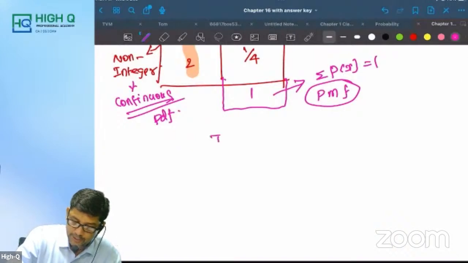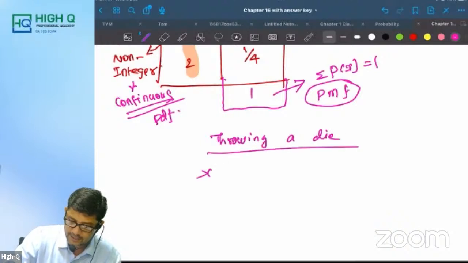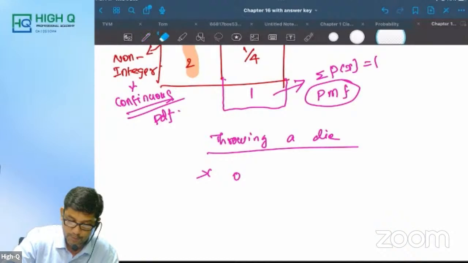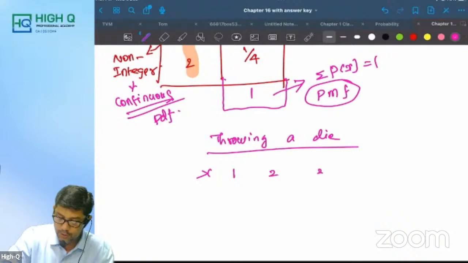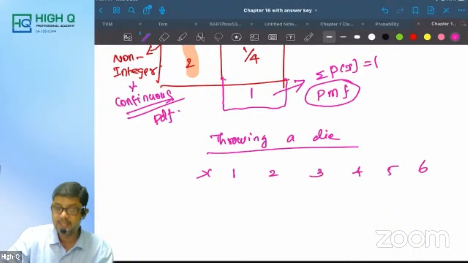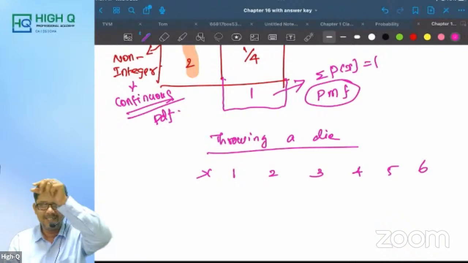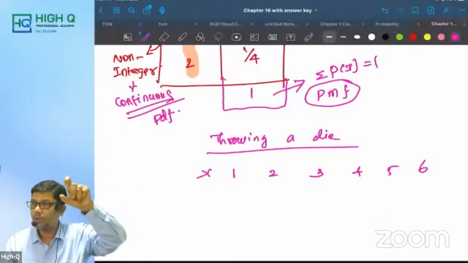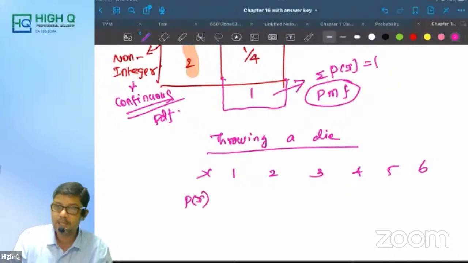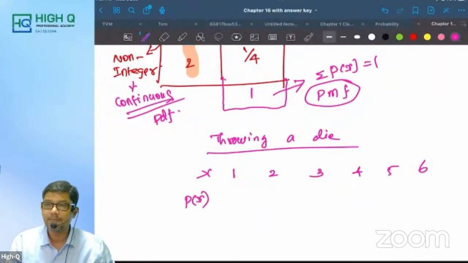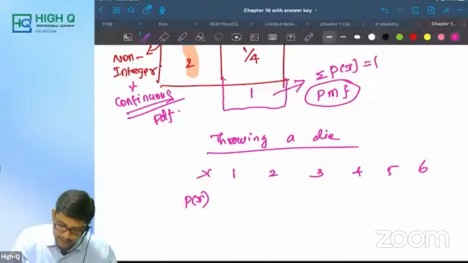Now look at this. When I'm throwing a die, x is 0, sorry, 0 is not possible. When you throw a die, what is all possible? Either you will get 1, 2, 3, 4, 5, 6. These are the possibilities. Am I right, my dear? Now, this is discrete or what? It is discrete. What is P of x? What is the probability of getting 1? 1 by 6. Very good.